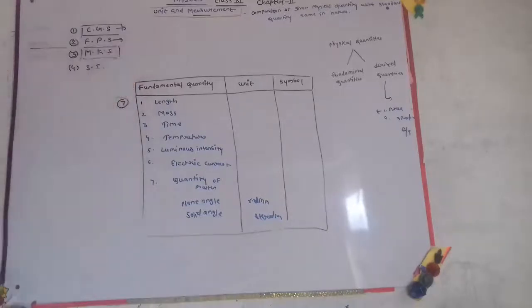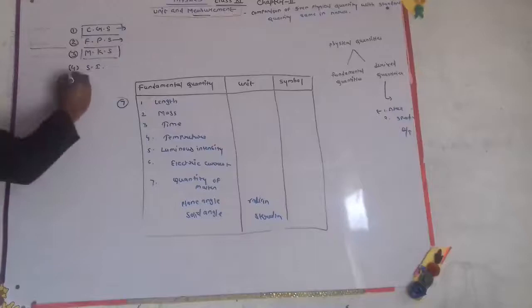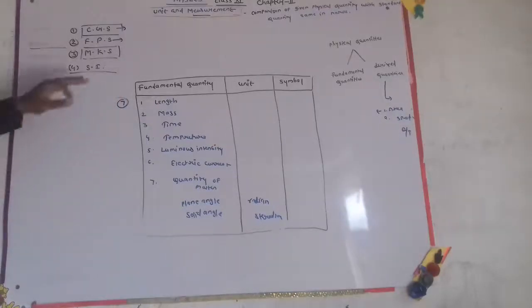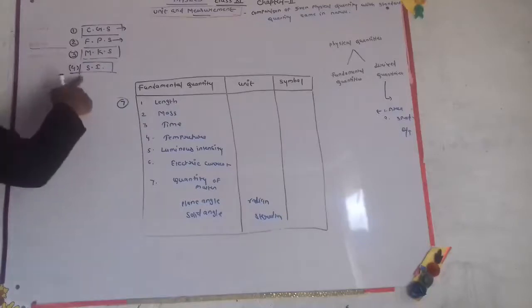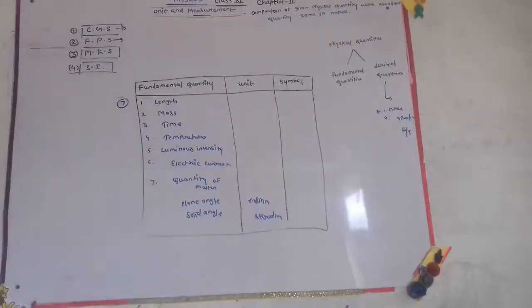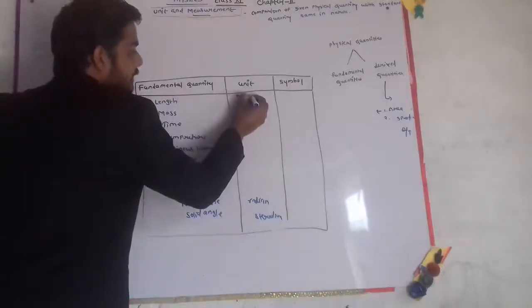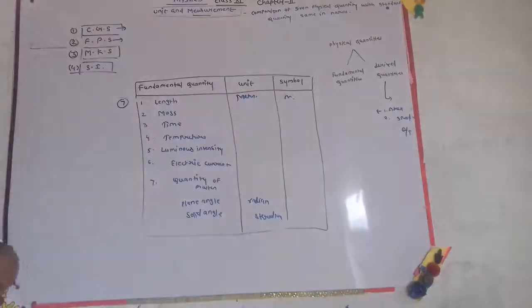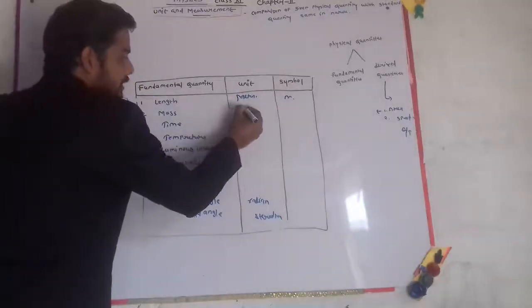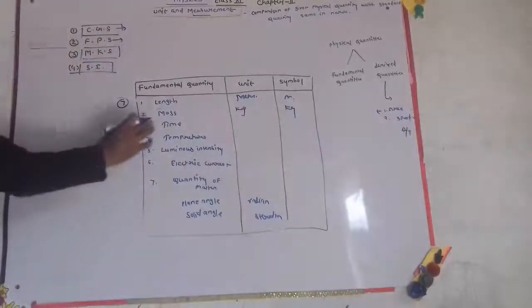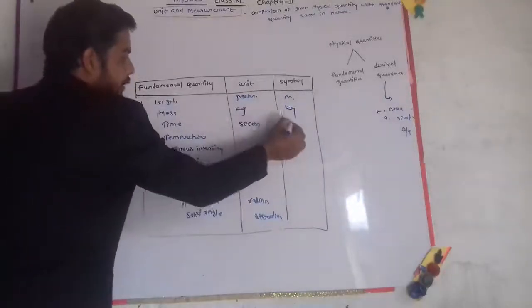Now we have to discuss a very important system, the system of international units, which is common at the international level. In the SI system we have 7 fundamental quantities with fundamental units, and 2 supplementary units. The first fundamental quantity is length, whose unit is meter, represented by m. Mass SI unit is kilogram, represented by kg. Time SI unit is second, represented by s.